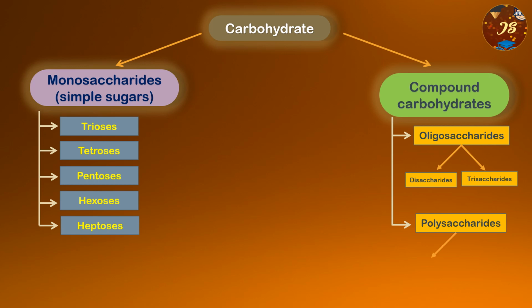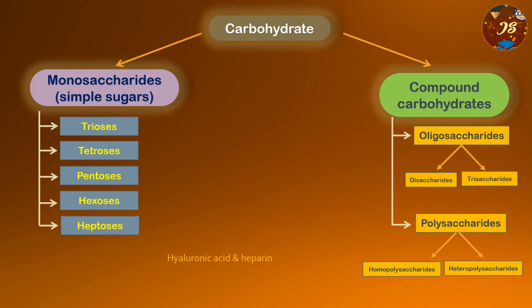So regarding the subdivisions of the polysaccharides, first comes the homopolysaccharides. So what are the examples? Starch, glycogen and inulin. Now what are these polysaccharides? These are also known as glycans. They are macromolecular carbohydrates, means the molecules are very big, means macro. Each polysaccharide molecule is composed of many molecules of monosaccharides.